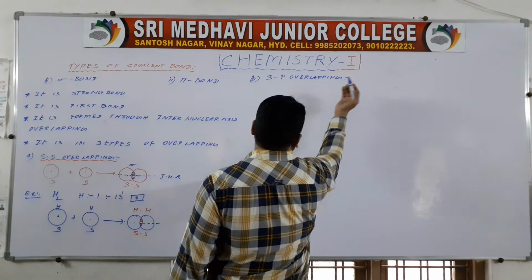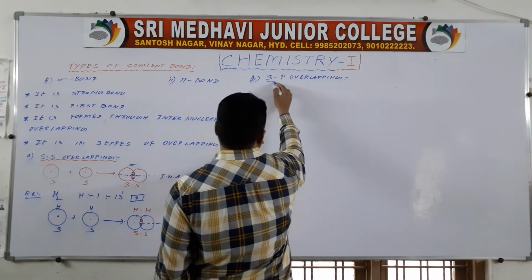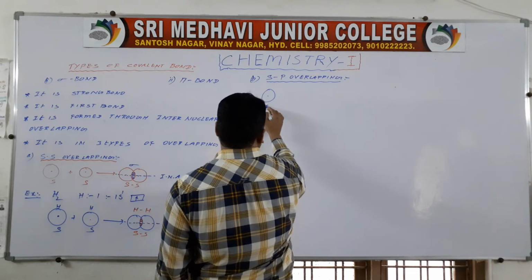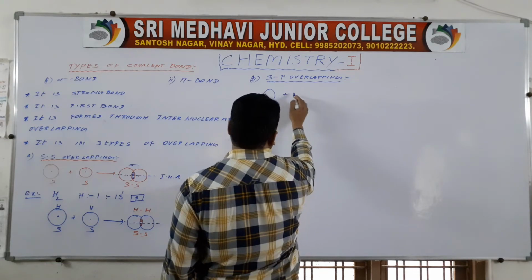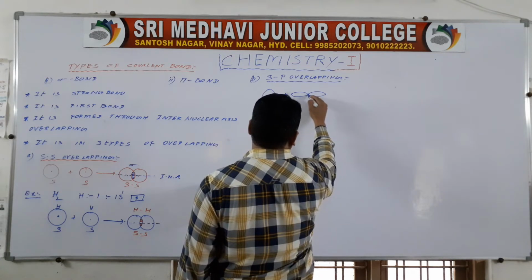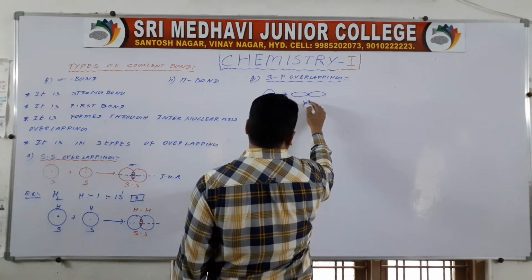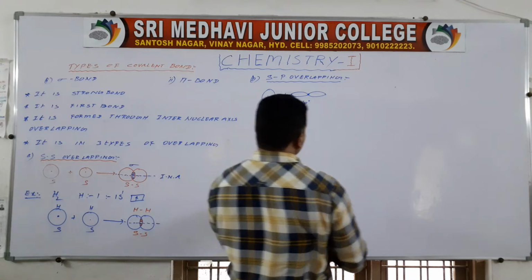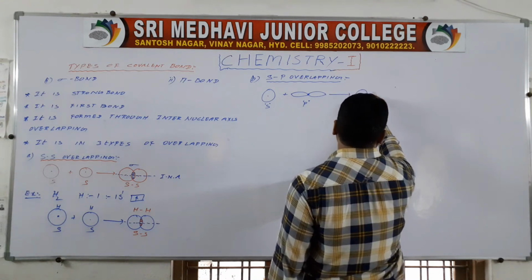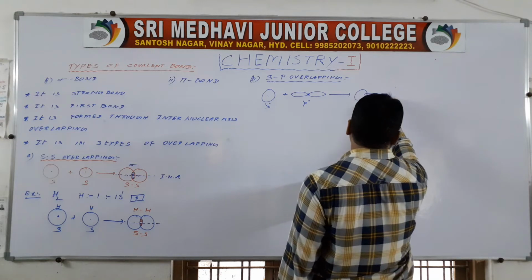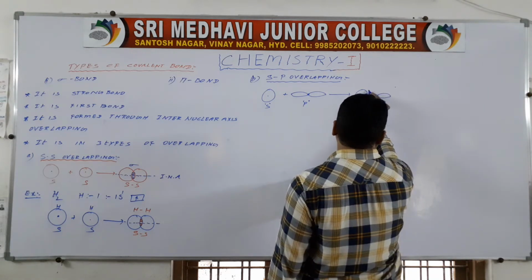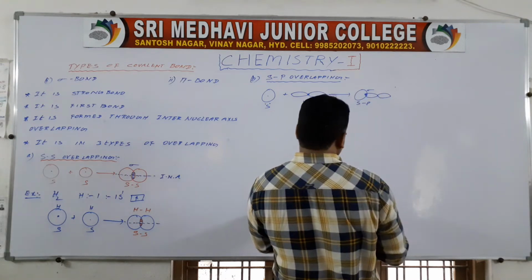Here one s orbital, which is spherical, and one p orbital, which is dumbbell shaped, overlap and a sigma bond is formed.